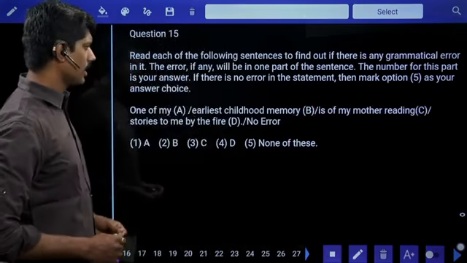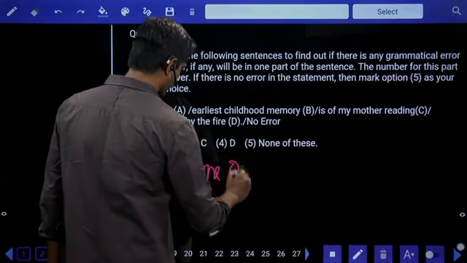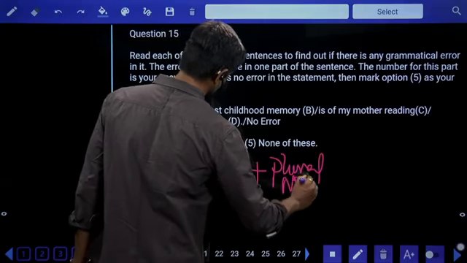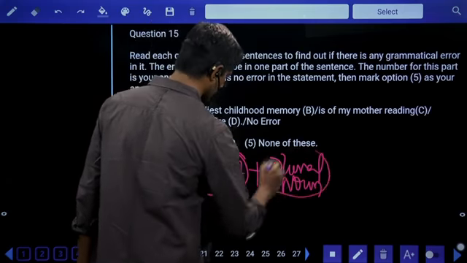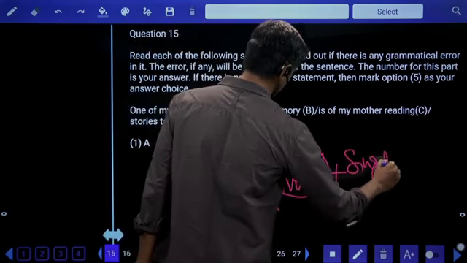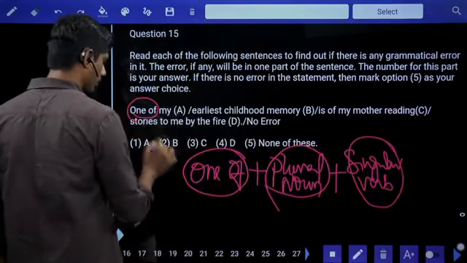One of my earliest childhood memories. After one of, what is needed? After one of, always the noun is plural noun. After one of, if I want to keep any noun, it should be plural noun. And the verb should be singular verb. This is the formula. After one of, what do I require?